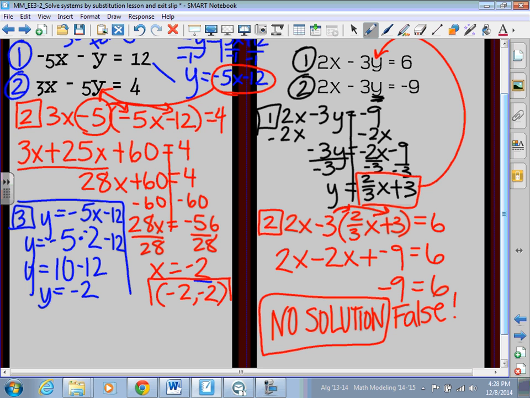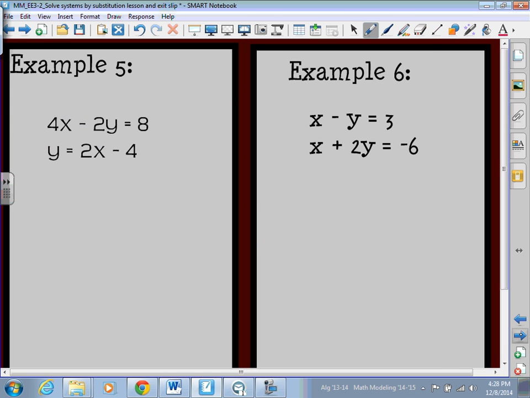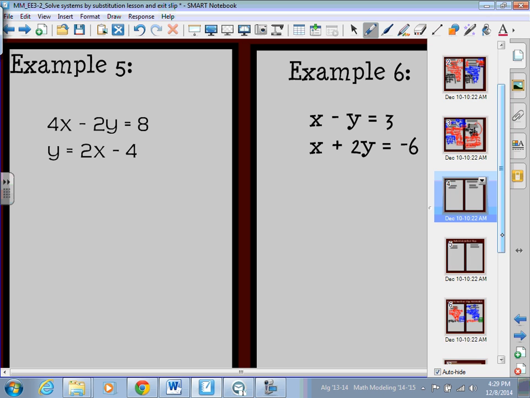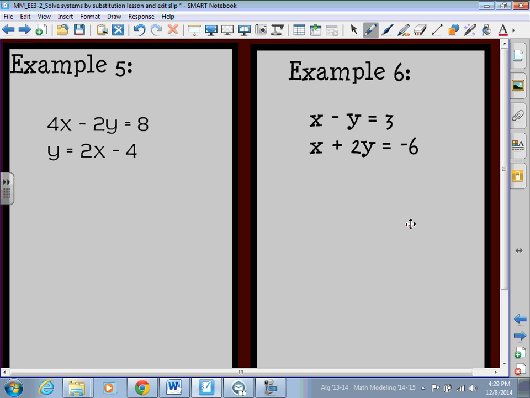So if all of a sudden you're like, whoa, my variables are dropping out, they go to 0, and I want the false solution, that means that you have no solution. All right, so that's one of the special cases. 2 more, I promise, and then we are done. So let's take a look at these 2 more.